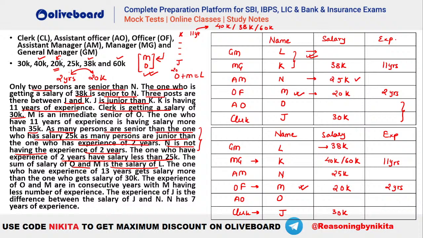So you can see 20k is already taken. So which should be the next number, guys? 20 plus 30, 50 we do not have. 20 plus 25, 45 we do not have. 20 plus 30, 50 we do not have. But 20 plus 40, 60 we have.